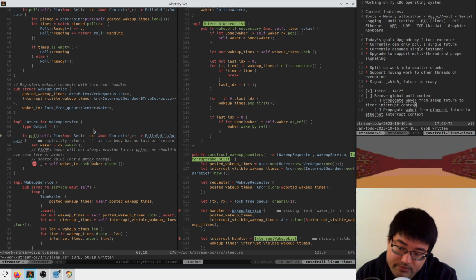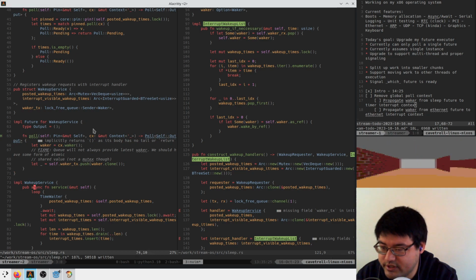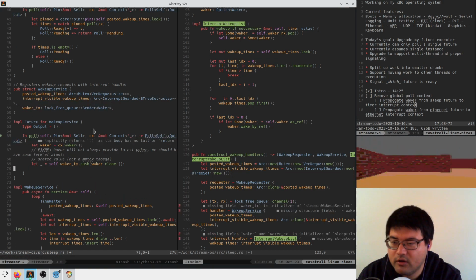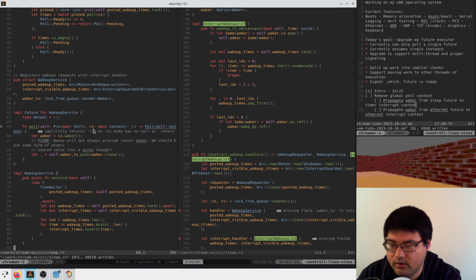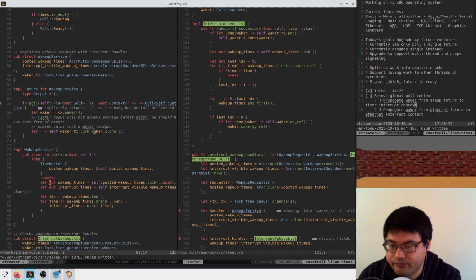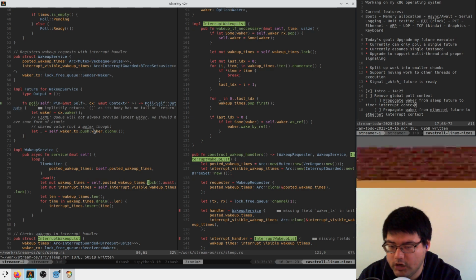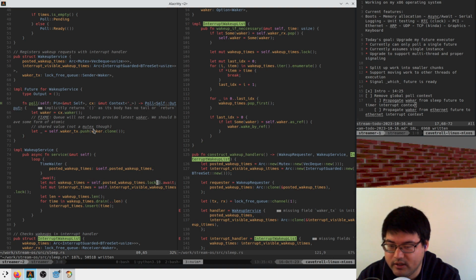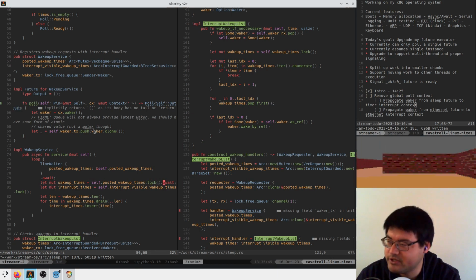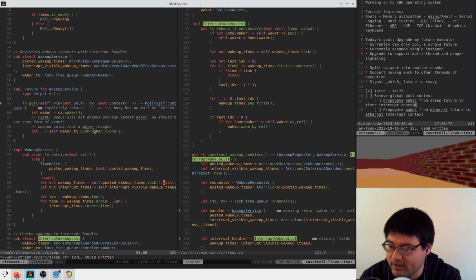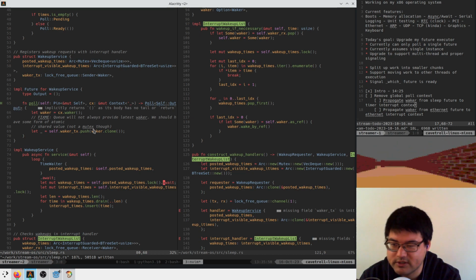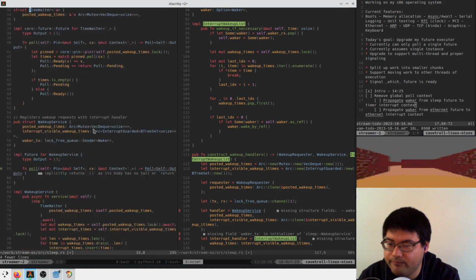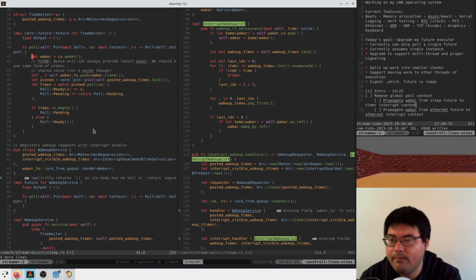So here he stashes them, and then otherwise he has to check if he's ready. Sure. But that's only for the time waiter. This guy has a mutex, and this mutex probably doesn't actually propagate to this interrupt context. That will propagate somewhere else to whoever's unlocking the mutex. So I think this actually should go in the implementation for the time waiter here. Well, we'll just chuck this guy in here.